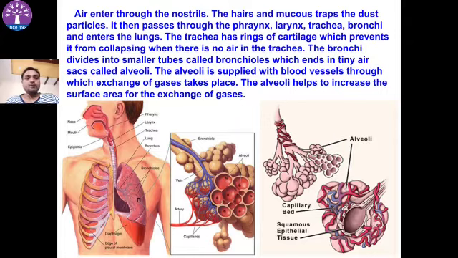Then the oxygen is transferred through the various pathways like the pharynx, larynx, trachea and bronchi and enters the lungs. The alveoli are the last part, where the oxygen is diffused into the blood by the process of diffusion. The alveoli have blood capillaries to exchange the gases. The trachea is covered with cartilage to prevent it from collapsing when there is no air.